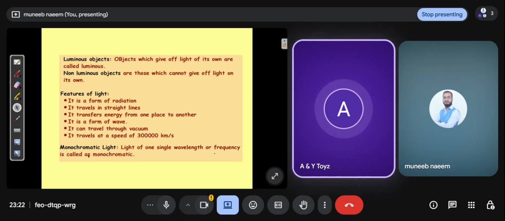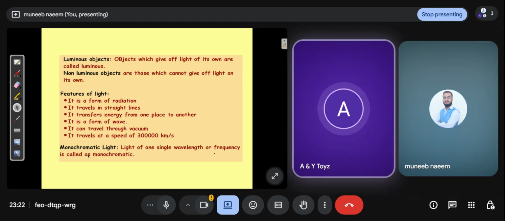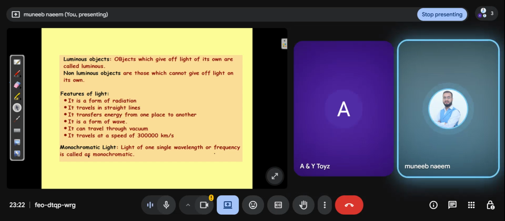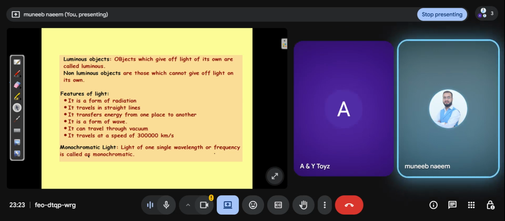Flashlight, sunlight. The sun is a luminous object, and so are a candle or fire. Very good. Non-luminous objects: the moon, a book, a tree. Very good. These are the non-luminous objects.